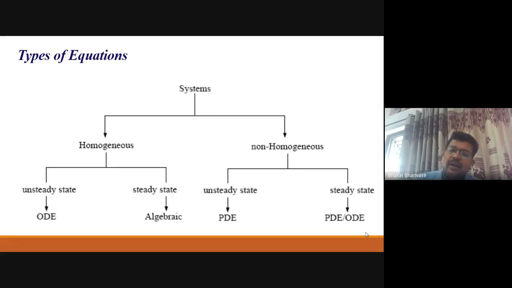And in the case of distributed parameter system, if you have an unsteady state system, in this case it will definitely lead to a partial differential equation. It might be one-dimensional unsteady state, or two-dimensional unsteady state, or three-dimensional unsteady state. That type of equations, or set of equations, you will get in the mathematical model.